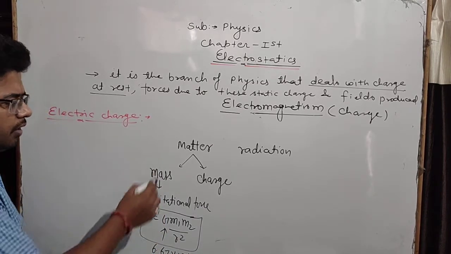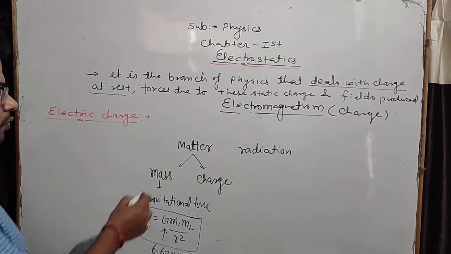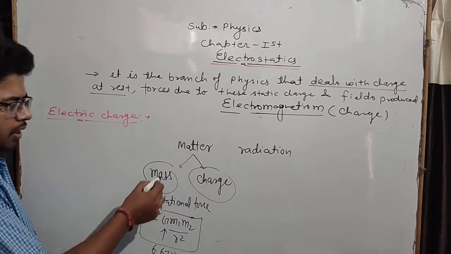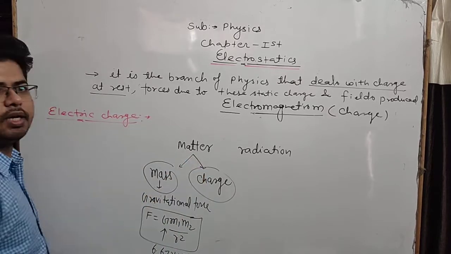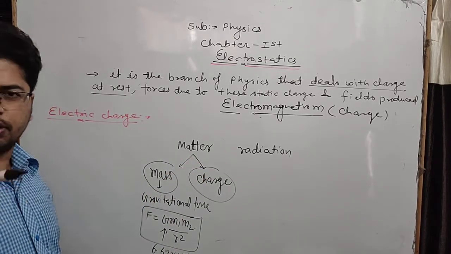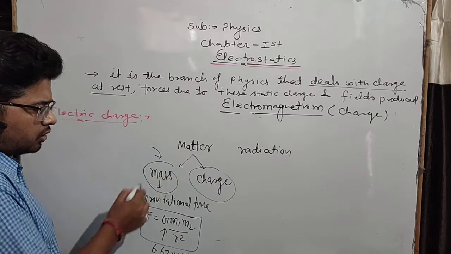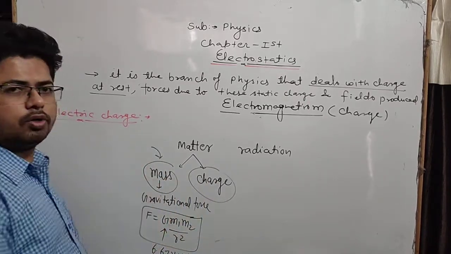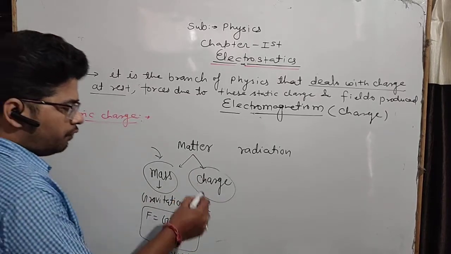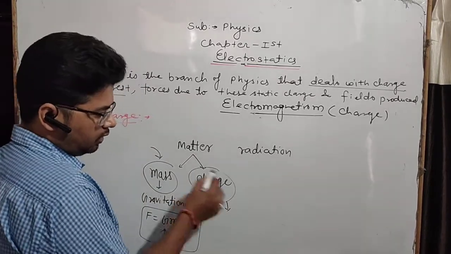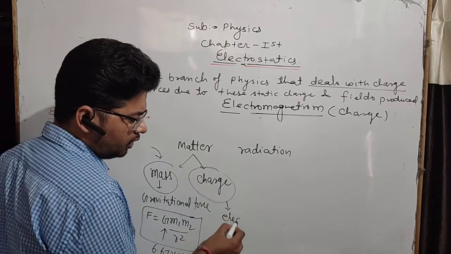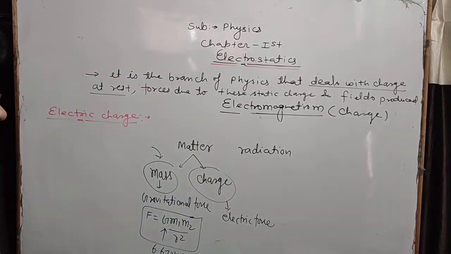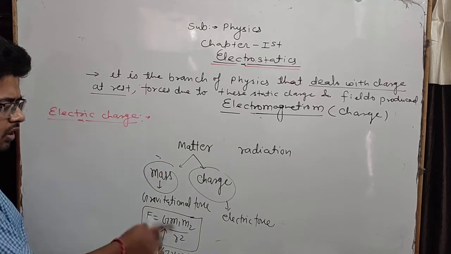So students, you know very well that matter has two characteristics. One is the mass and the other is the charge. By virtue of these characteristics, matter can apply force. If this force is not due to mass, then the force may be due to another characteristic, that is charge, and the force due to this characteristic charge is known as electric force, which we are going to discuss in detail here. So what is the gravitational force?